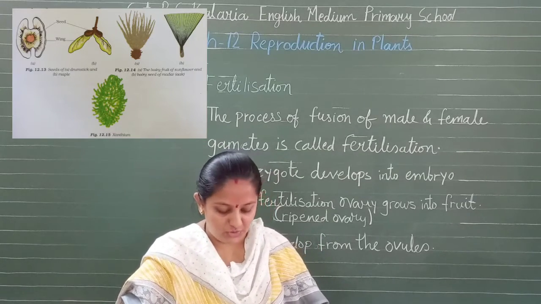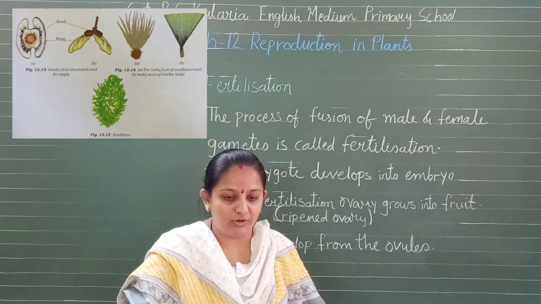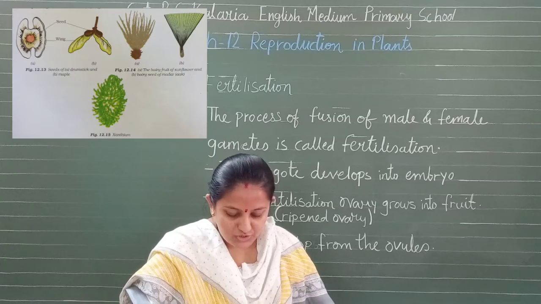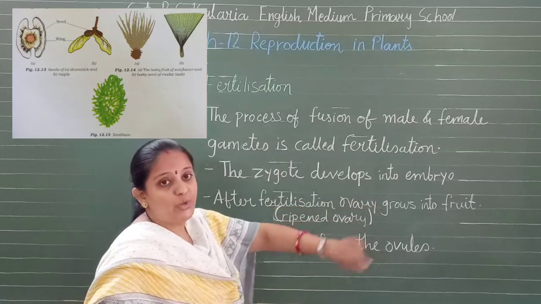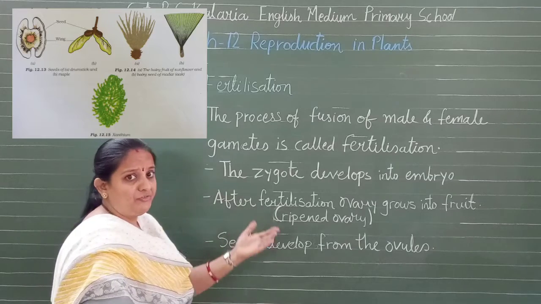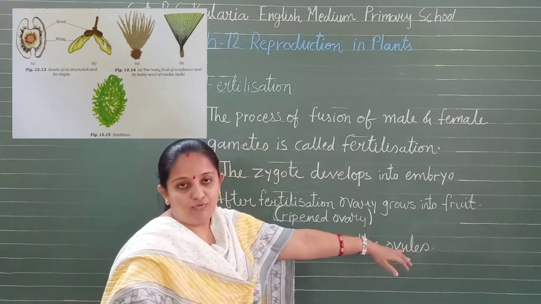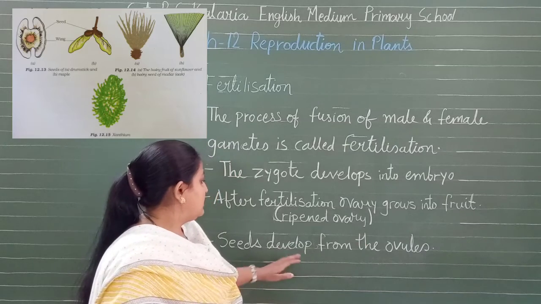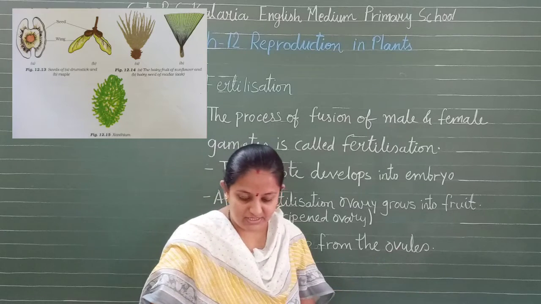Even you can look at the picture also, that pollen grains germinated, pollen tubes, that is a zygote formed. In that zygote formation an ovum, that is an egg, is produced, isn't it? So this is about the fertilization, and we can also understand that the zygote develops into an embryo. Okay, now what happens after fertilization in plants? After fertilization ovaries grow into a fruit. वो fruit में ovaries बन जाती है. We can say a ripened ovary, and seeds develop from the ovules. तो जो seeds है वो ovules बन जाता है, develop होता है उसमें से, isn't it?